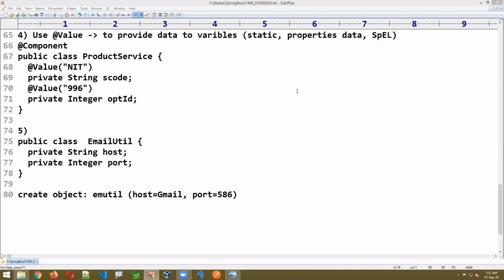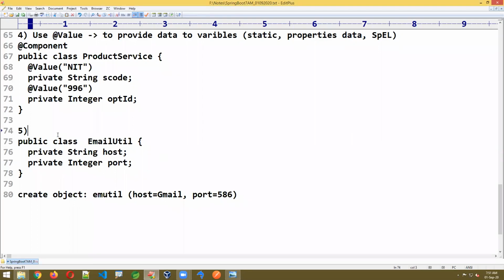Cherry, you wrote the class name in small letter. Class name should be EmailUtil only. Object name we have to provide separately at @Component. Manish, you did not give the object name. @Value, V capital, @Component, C capital.